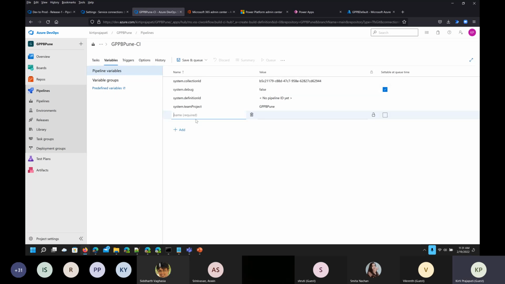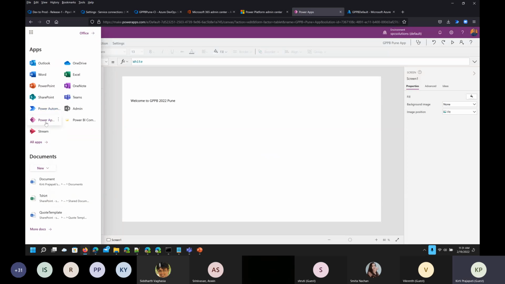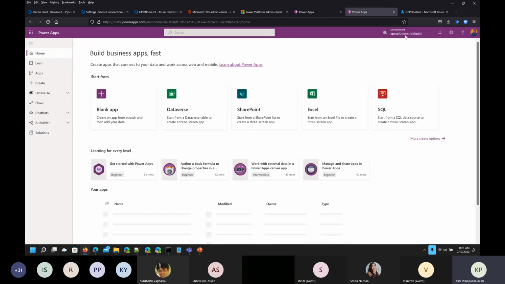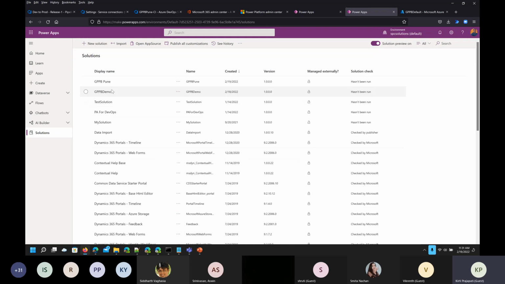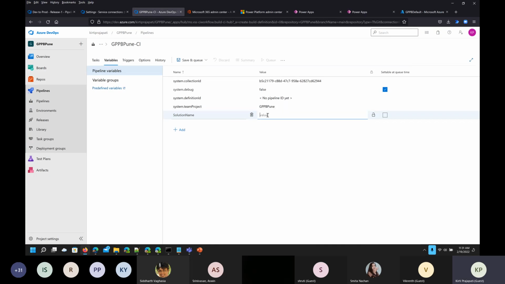So create one variable called solution name. For solution name, what we have to use is the name of the solution we have created here in this Power App. So just opening another window and go to the solution. Make sure you are in the correct environment. So I'm selecting this solutions. So this is my solution name, right? So you have to use this internal name, not the display name. So make sure that you just copy this and use this one.